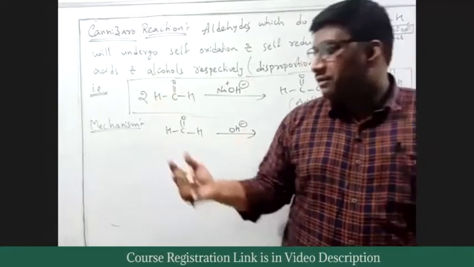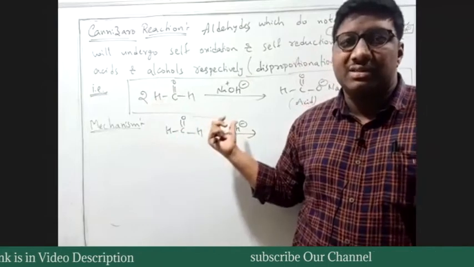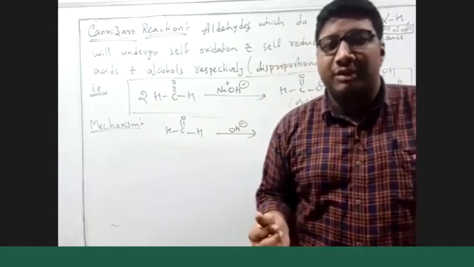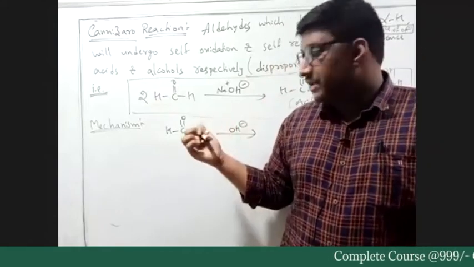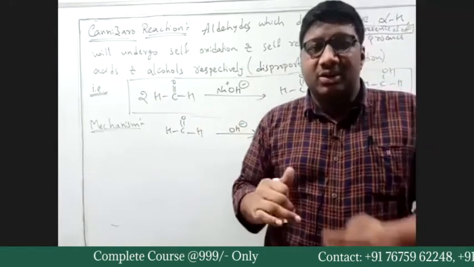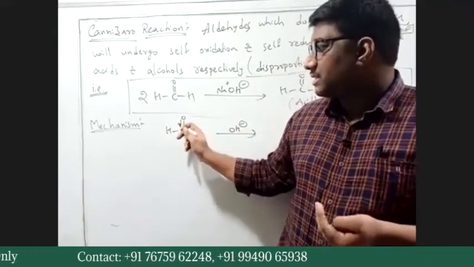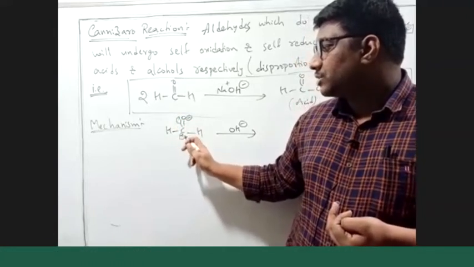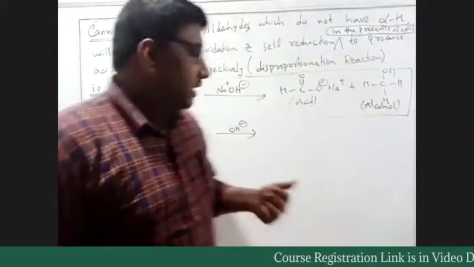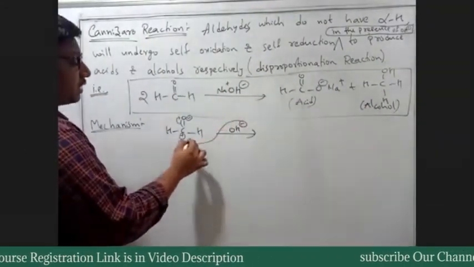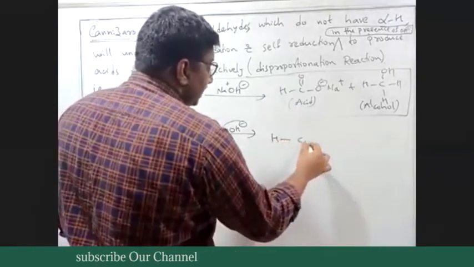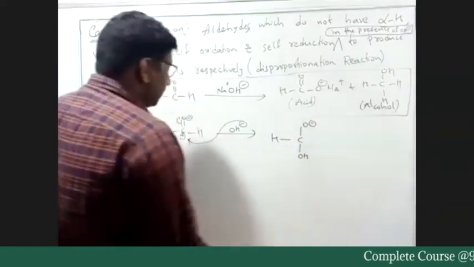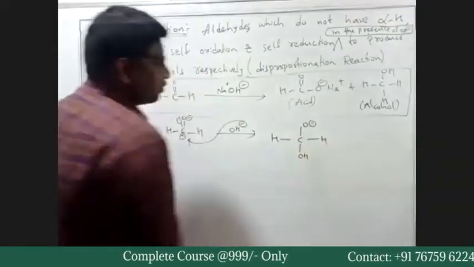What happens if a particular carbonyl compound reacts with OH minus? OH minus is a negatively charged species. We call it a nucleophile. Yes or no? So this nucleophile tries to attack the electrophilic center. Which is the electrophilic center? The carbonyl group, C double bond O, with carbon positive. The nucleophilic attack occurs at the electrophilic carbon. As a result, you will generate HCO minus, OH will be present here, and the two H would be as they are.